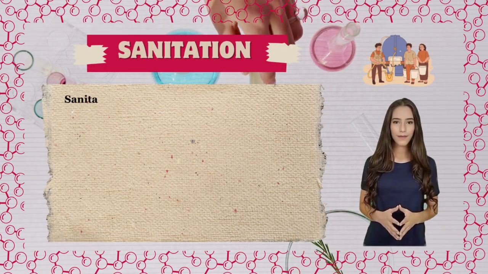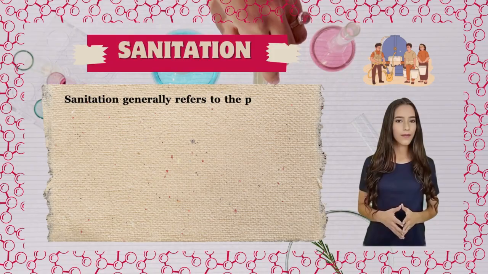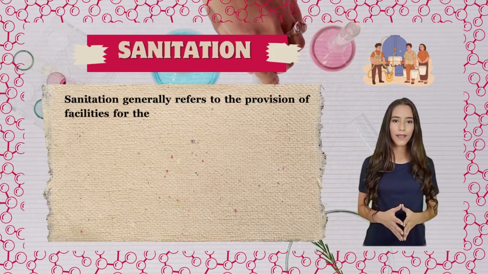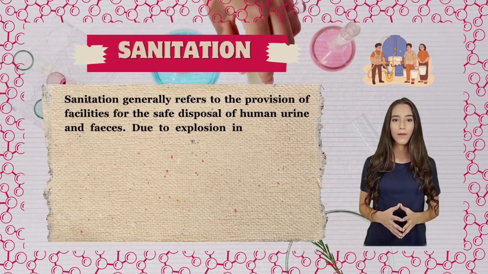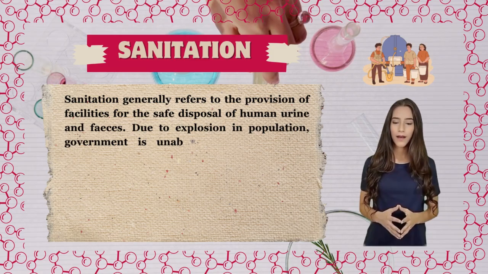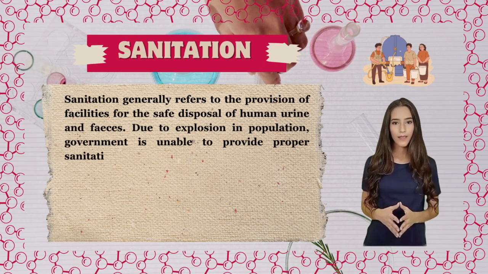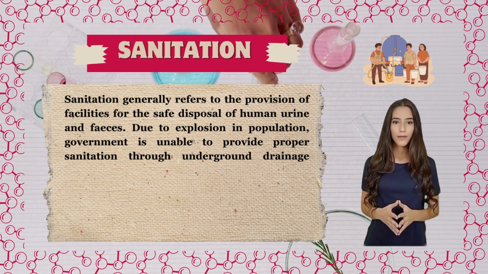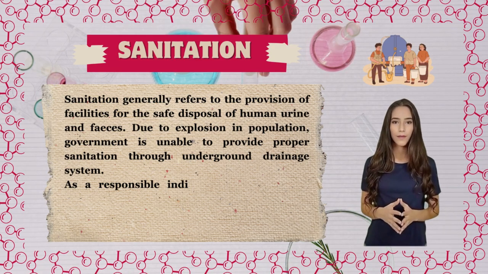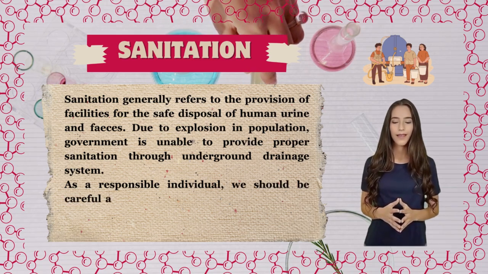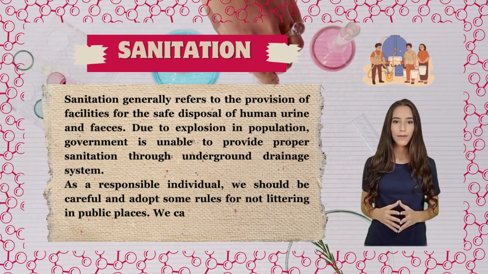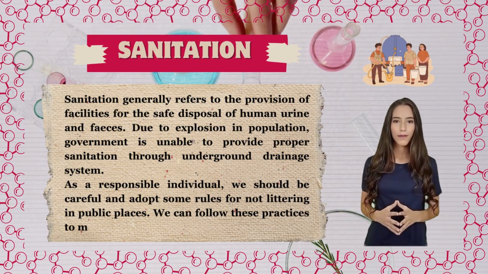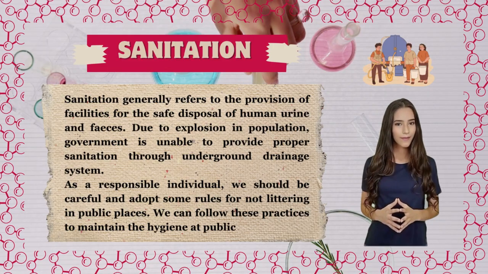Sanitation. Sanitation generally refers to the provision of facilities for the safe disposal of human urine and feces. Due to the explosion in population, the government is unable to provide proper sanitation through an underground drainage system. As responsible individuals, we should be careful and adopt some rules for not littering in public places. We can follow these practices to maintain hygiene at public places.